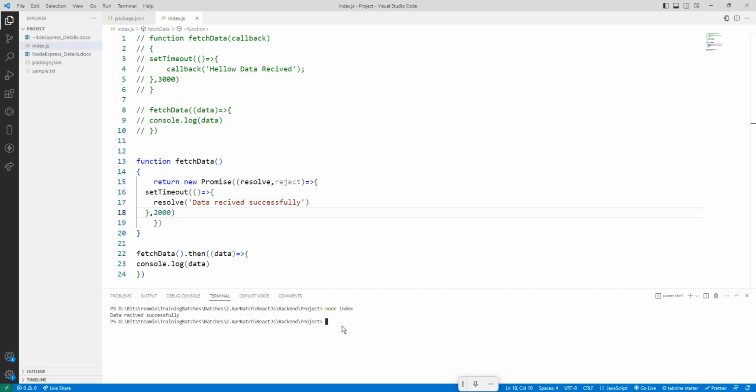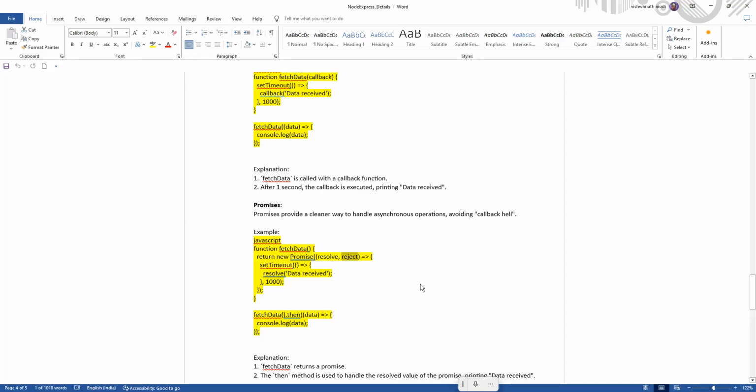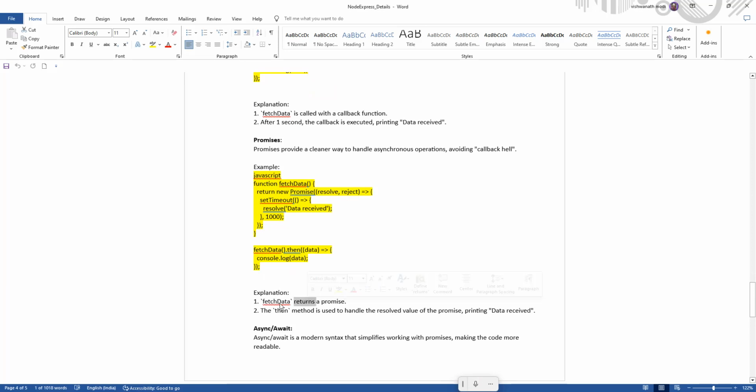So here we are taking fetch data as a return of promises. So where is the fetch data? The fetch data is going to be called here and it is coming here. So a promise is created, and then the .then is there. The then method is used to handle the resolved value of the promise, printing the data received. So the resolved data is going to be printed with console.log.